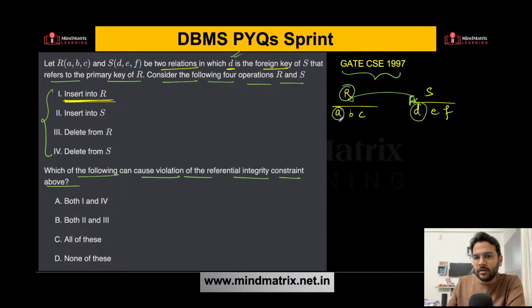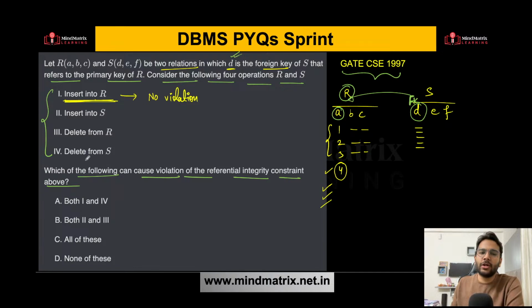If I'm inserting something, let's say maybe 1, 2, 3, and some values are present over here, right? If I'm inserting, let's say 4 here as well, then even if I don't have an entry of 4 here in relation S, it is not going to impact, right? Are you getting this point? So if I make insertions in this relation R, there will be no violation of referential integrity constraint, because the values that are present over here for D will be present in the relation R for the attribute A here. So insertion into R will not cause any violation. No violation at all.